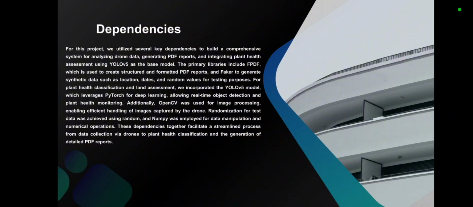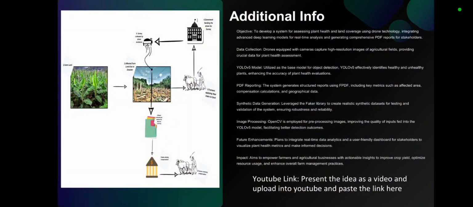So, in terms of additional info, this is our entire flow. Let's start with the farmland. We will check for the affected farmland and take the survey using drones, and we will submit a report which has the entire document: what damages happened in the land, what percentage of damage happened in the land, and what will be the available opportunities to improve the land, in a detailed PDF report, and we will submit it to the bank allocating compensation, especially the government.